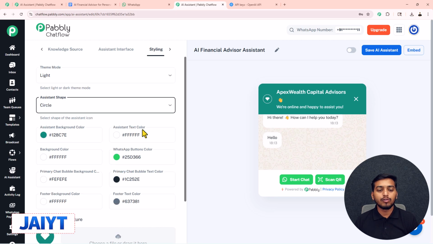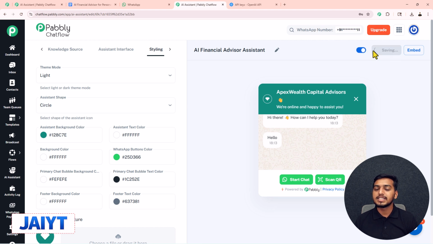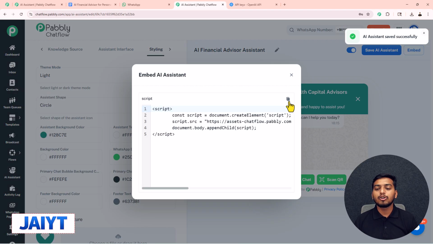But as I do not want to change them, I will just turn my AI assistant on from here and click on this save button to save my AI assistant. You will see my AI assistant is saved successfully. Now if you want to use this AI assistant on your website, click on this embed button, copy this script from here and paste it inside your code.